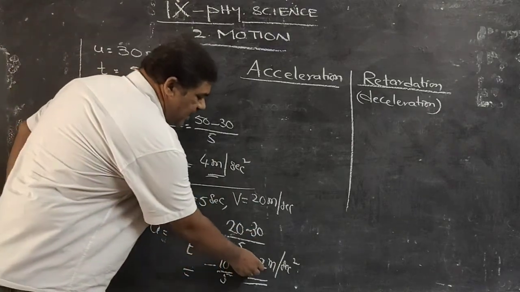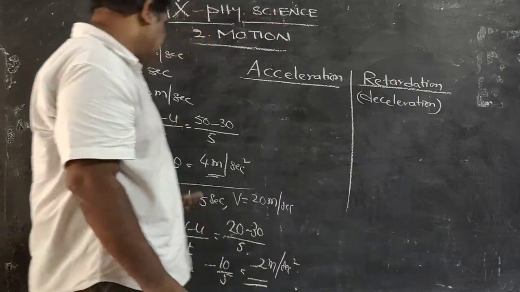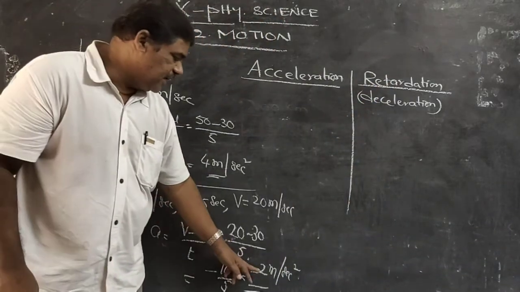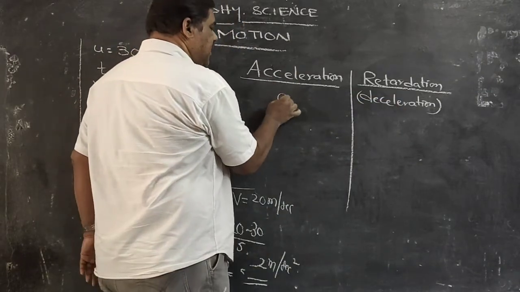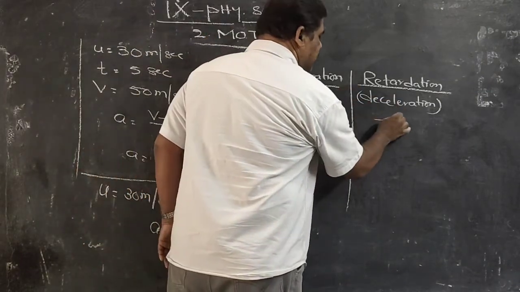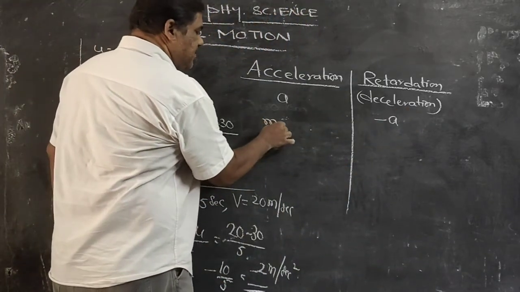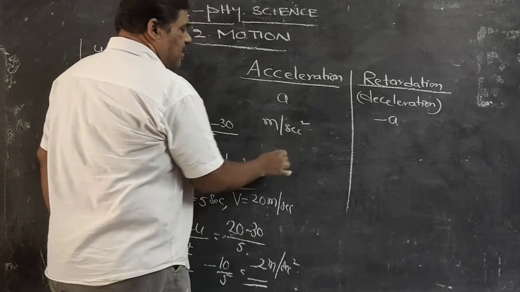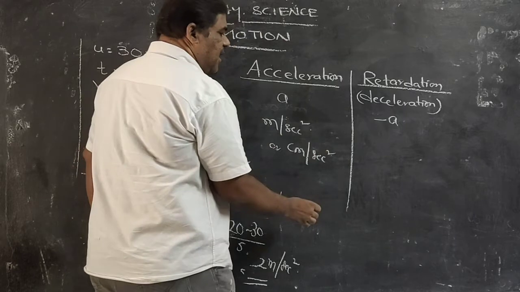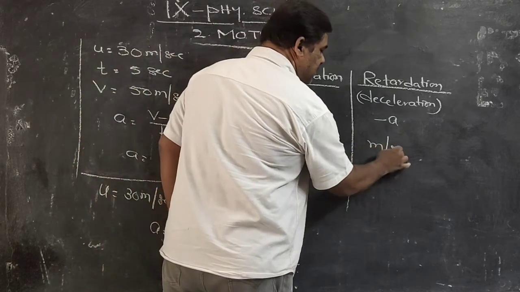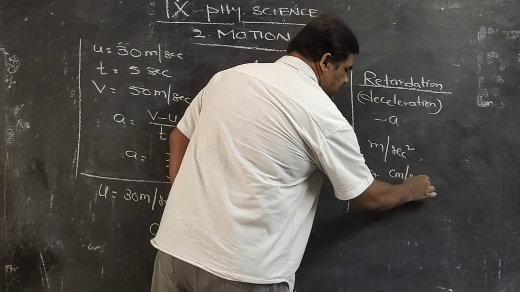So this negative acceleration is known as retardation. If the speed decreases, acceleration will become negative, and that negative acceleration is called retardation. Acceleration is denoted by A, retardation is denoted by minus A. Both are expressed in meter per second square or centimeter per second square.